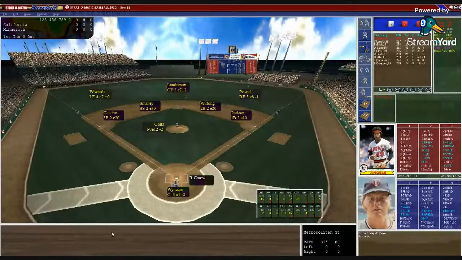The Twins defensively: Dave Edwards in left, Landreaux in center, Powell in right, John Castino at third, Roy Smalley at short, Rob Wilfong at second, and Ron Jackson at first. Behind the plate is Butch Wynegar. On the mound is Dave Goltz. Goltz is 2-0 with a 1.17 ERA, 16 hits in 15 innings, 4 walks and 8 strikeouts. Only 1 home run given up. He is a righty pitcher and does not favor either righties or lefties.